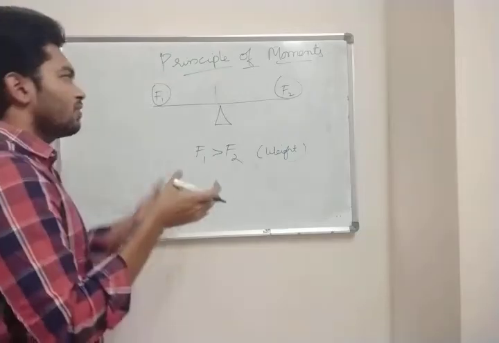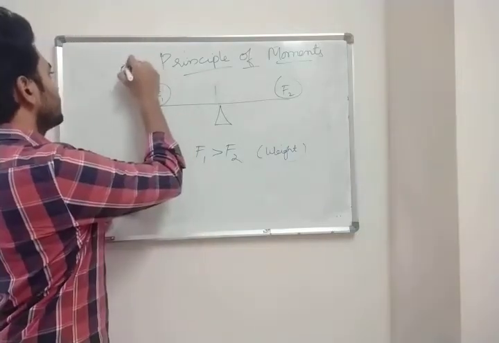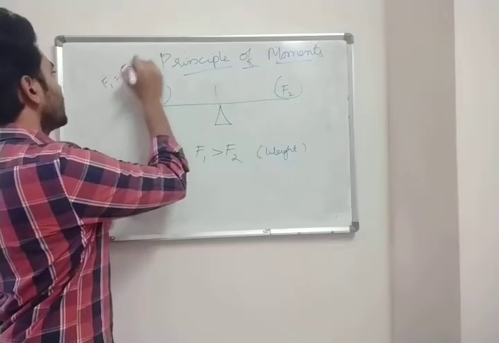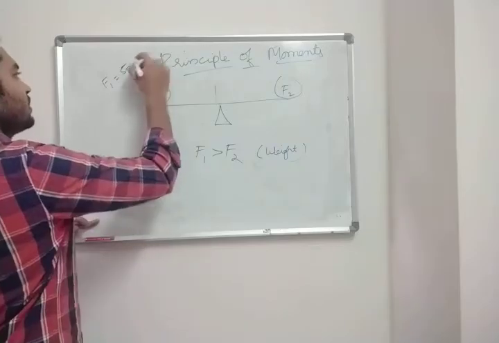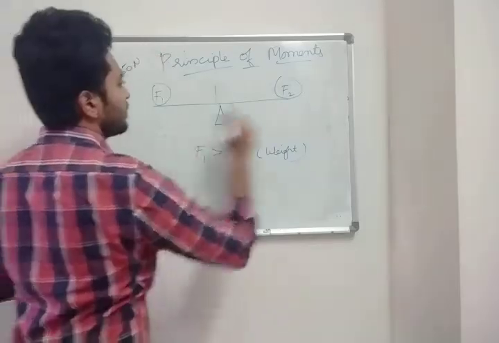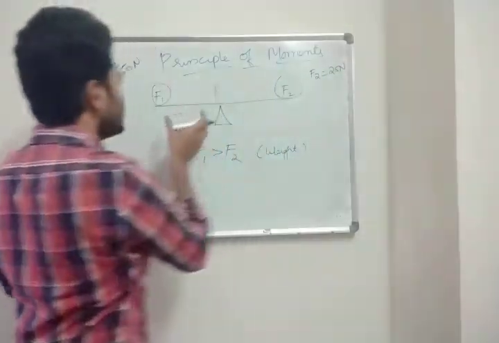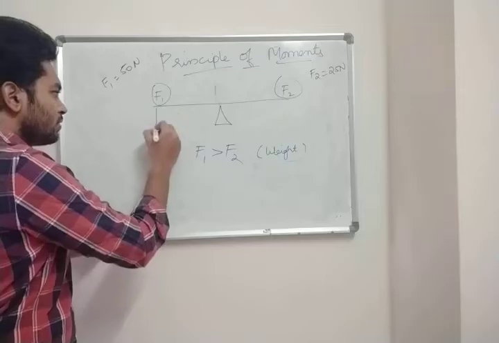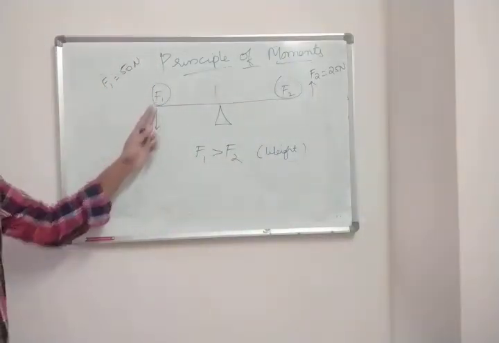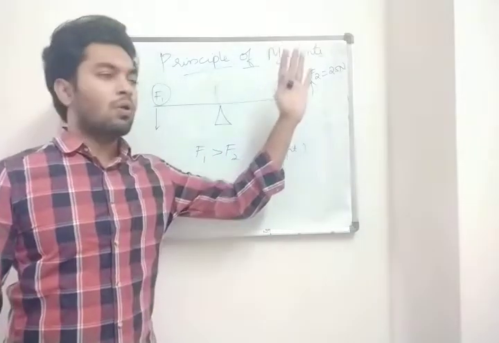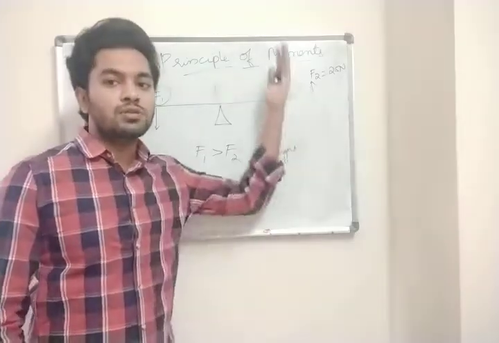F1's weight is some 50 kg. F1 equal to 50. Sorry, F1 means force, right? F1 is 50 Newton and F2 is some 25 Newton. Now where will the seesaw go? So this is going to come down and this is going to go up, right? This F1 is going to come down, F2 is going to go up. Why? Because F1 is applying more force and F2 is applying less force, so it is going up.